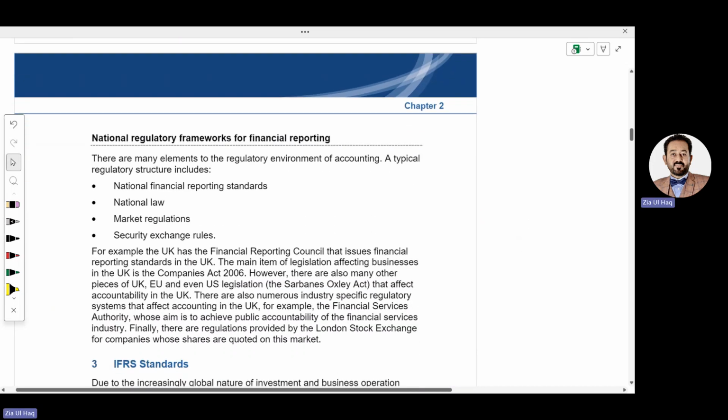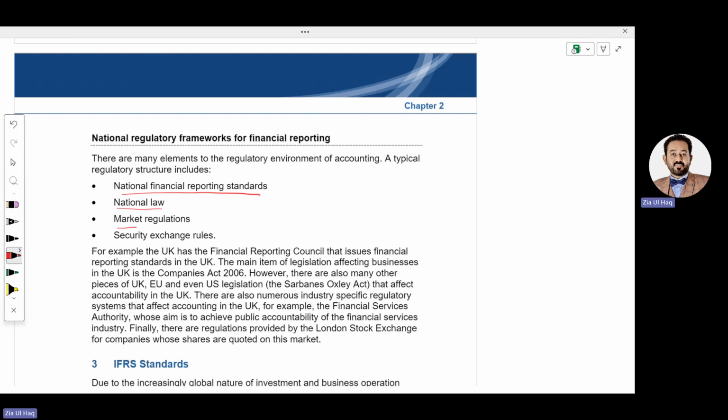The accounting rules we need to follow to prepare financial statements are of different types. We need to follow national financial reporting standards, because some countries do not allow accountants to prepare financial statements as per IAS, IFRS. So the country's law defines some standards, like a companies ordinance. We need to prepare financial statements as per national law. Even if we are following IAS, IFRS, we need to follow national laws as well.